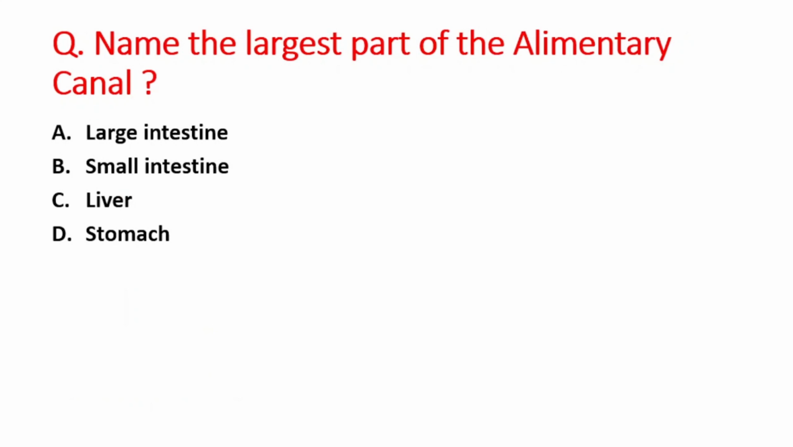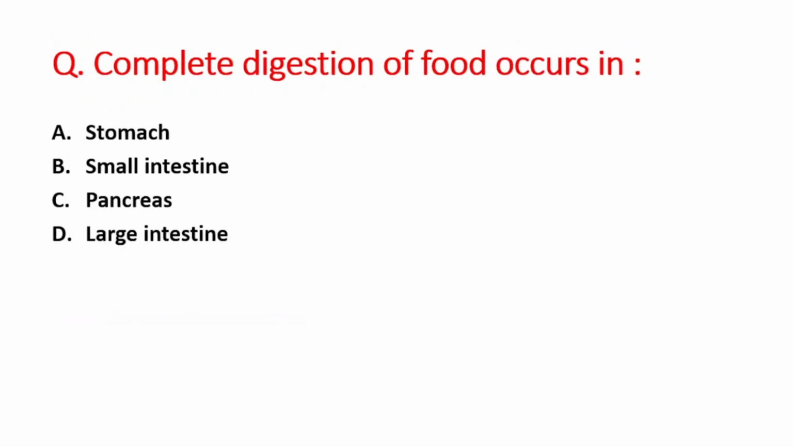Next is name the largest part of the alimentary canal. A option is large intestine, B option is small intestine, C option is liver, and D option is stomach. So right answer is option B, that is small intestine. Next question is complete digestion of food occurs in: A option is stomach, B is small intestine, C is pancreas, and D option is large intestine. So right answer is option B, that is small intestine.